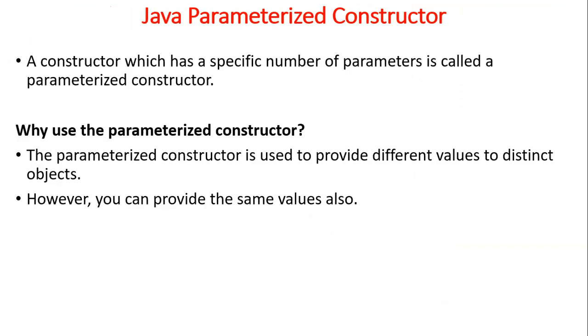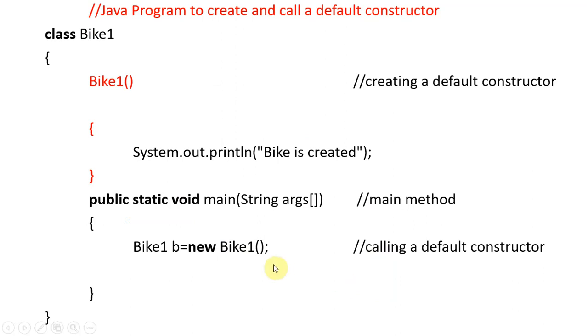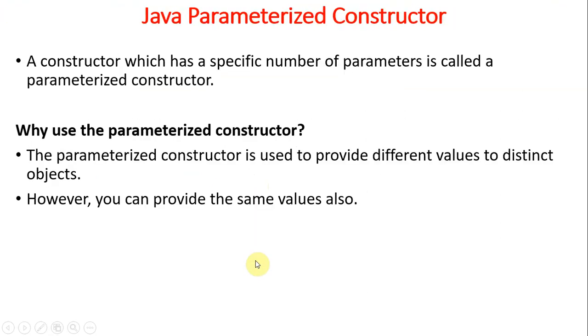When it comes to the parameterized constructor, that means specifying parameters or an argument list in the constructor. Why use a parameterized constructor? Because we have to pass different values. Here we didn't pass any values because we don't have any reading of data, so we don't specify any parameters. But if you want to pass different types of data, then you can use a parameterized constructor.